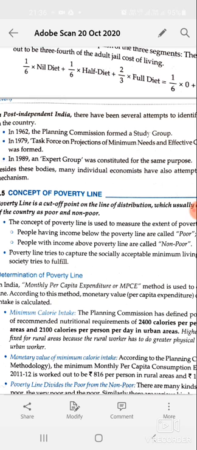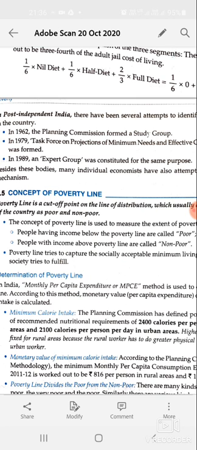Now you might be surprised why more calories are required in the rural areas. The rural population does more physical work than the urban one. The urban population does less physical work and more skilled work. That's why rural people require more calories.